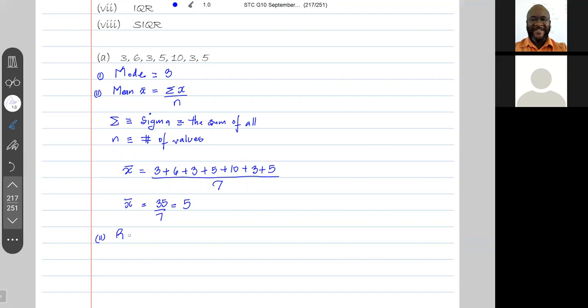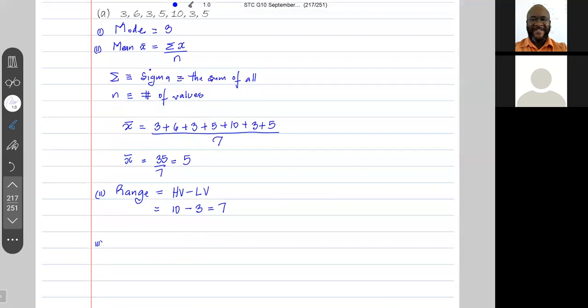All right, the next thing we want to find is the range. Even if it's not the third, it's fine. The range is the highest value minus the lowest value. The highest value here is 10. The lowest value is 3. So the range is 7.